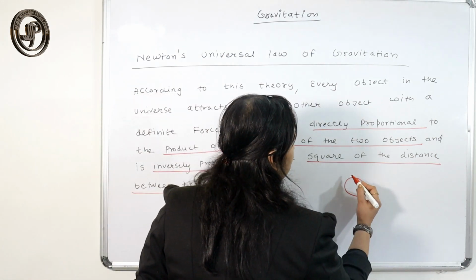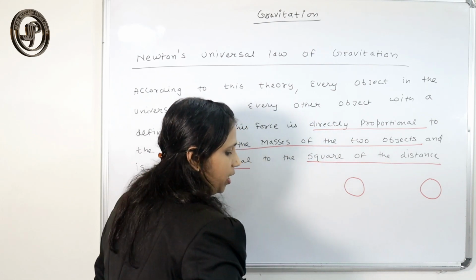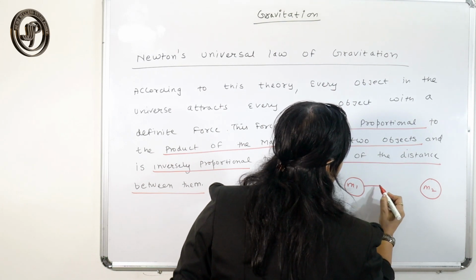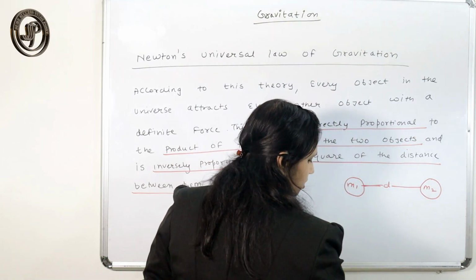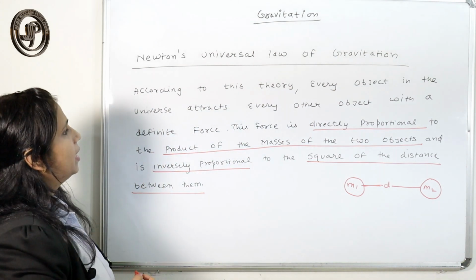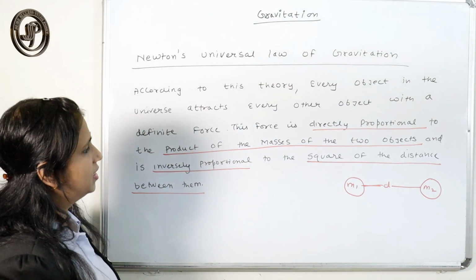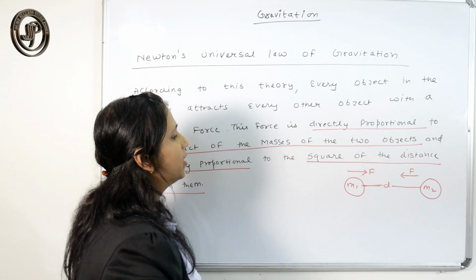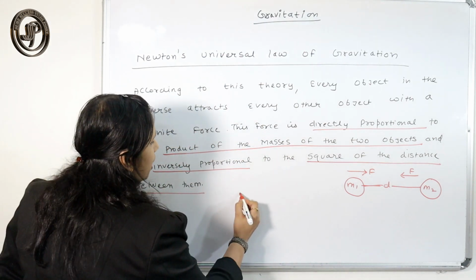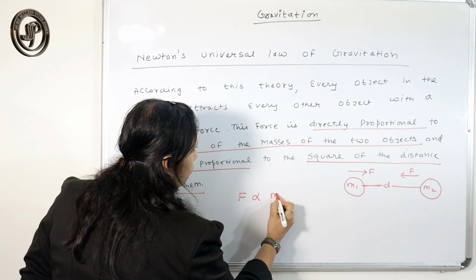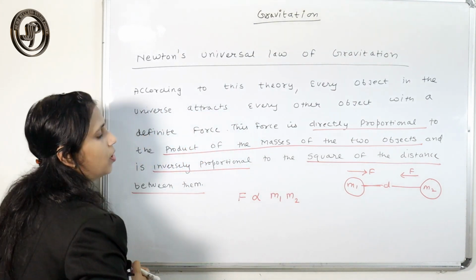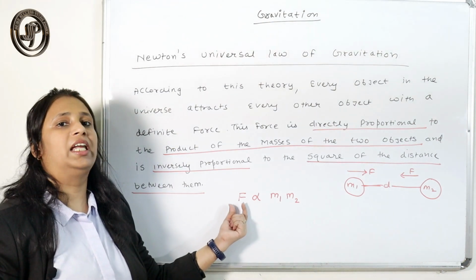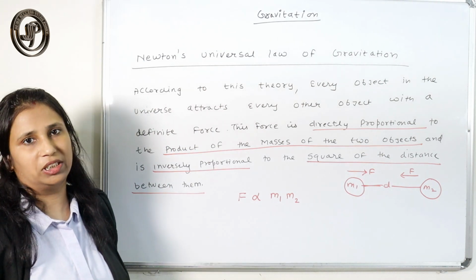Suppose these are the two bodies. Consider two bodies of mass m1 and m2, separated by a distance d. Then the two bodies attract each other with a force. That force is directly proportional to the product of the masses. Directly proportional means, if the masses increase, then the magnitude of that force also increases.